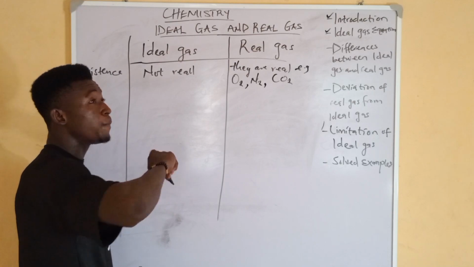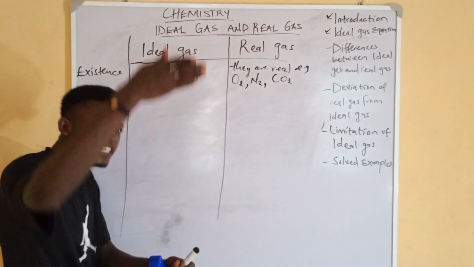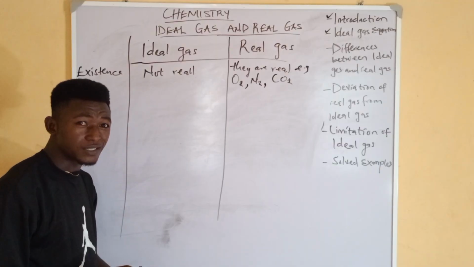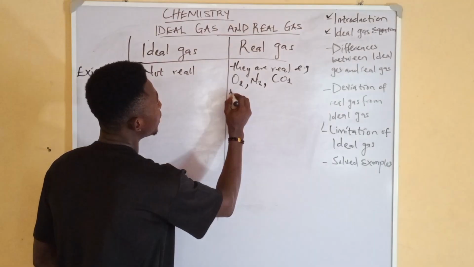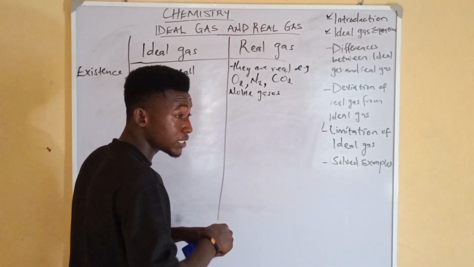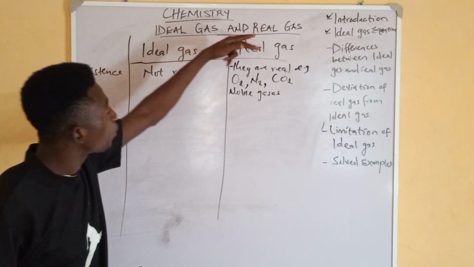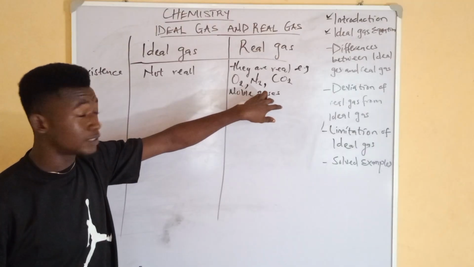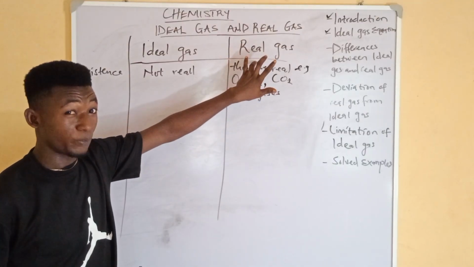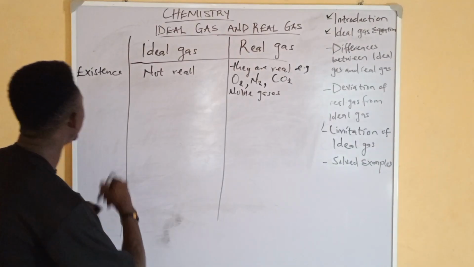If you check the periodic table, group 7 elements are the halogens and group 8 are the noble gases. Argon and neon are examples of real gases. Because they are real.